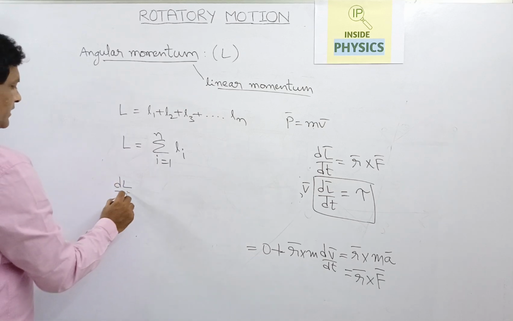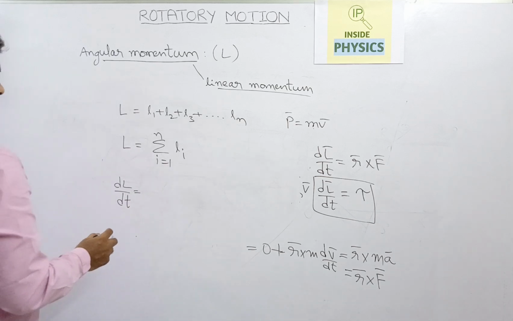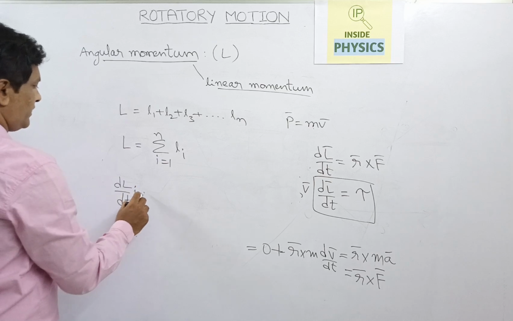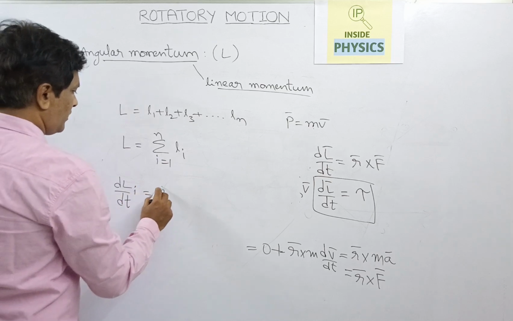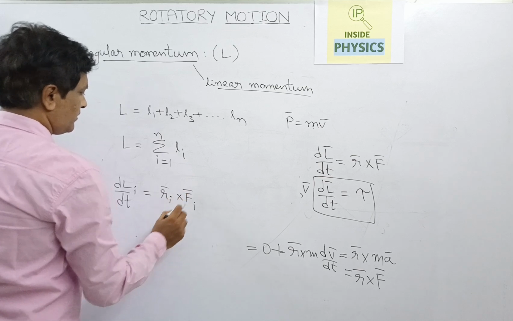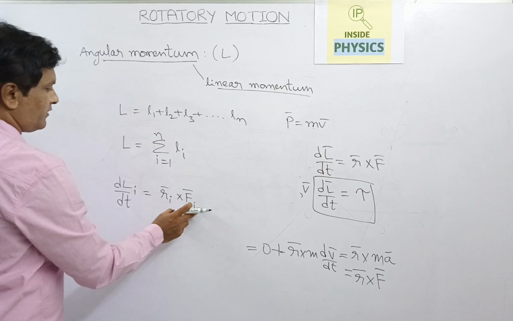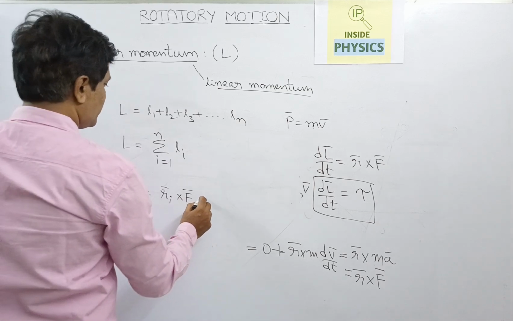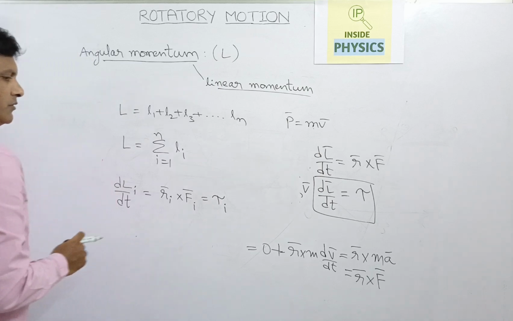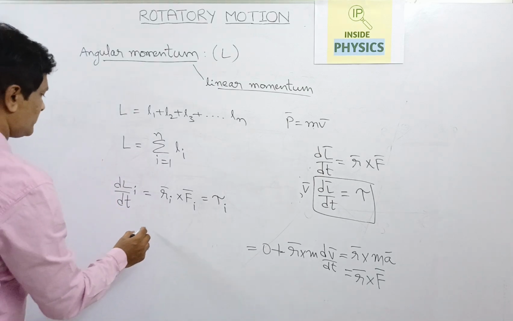So is it the same with the torque also? If the torque is taken for an ith particle, we can write it as r i cross F i. This can be written as tau i, the torque of an individual particle. If you apply this to a number of particles, what happens?